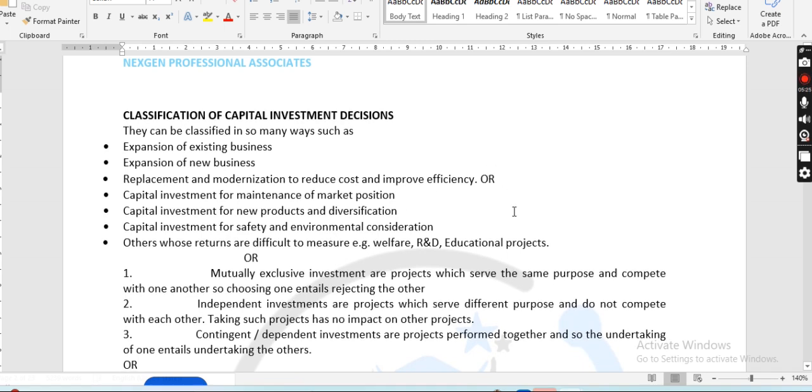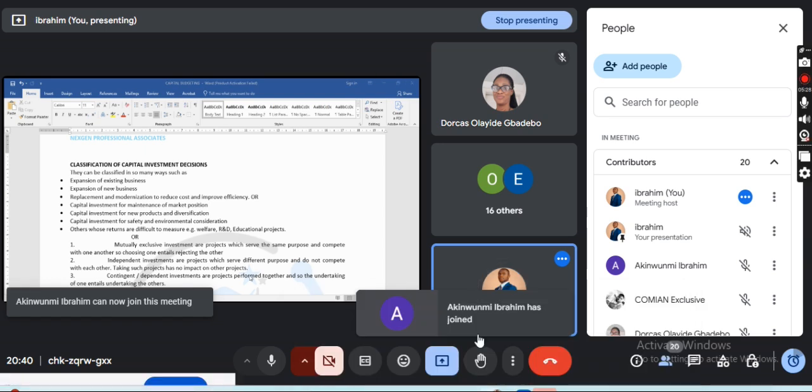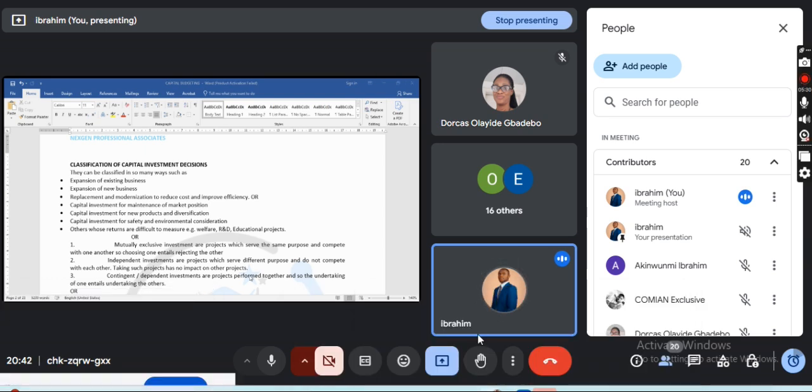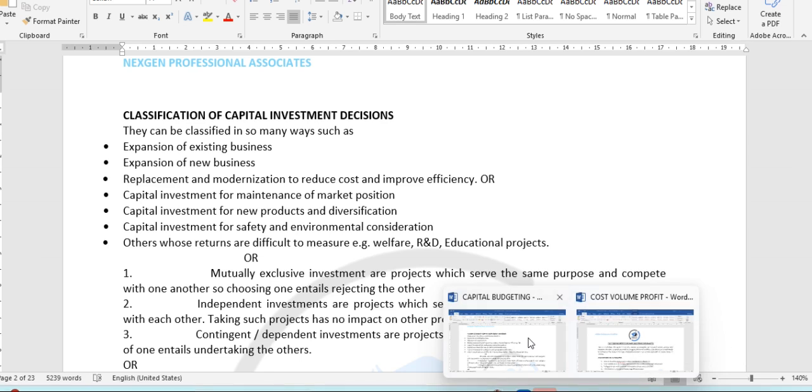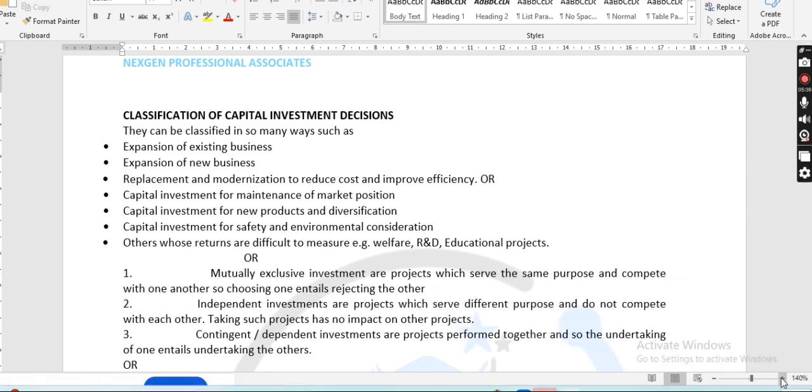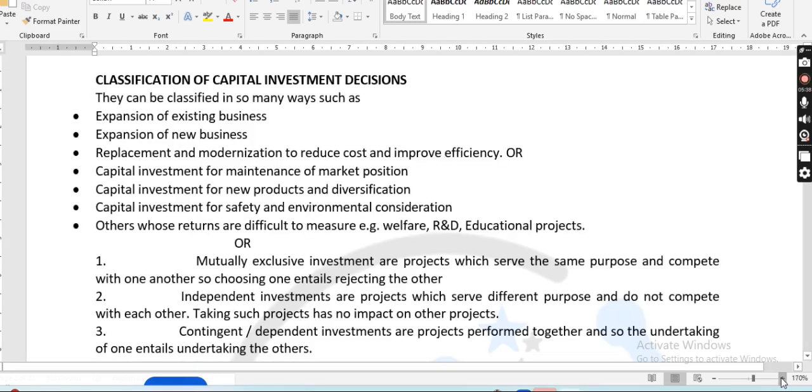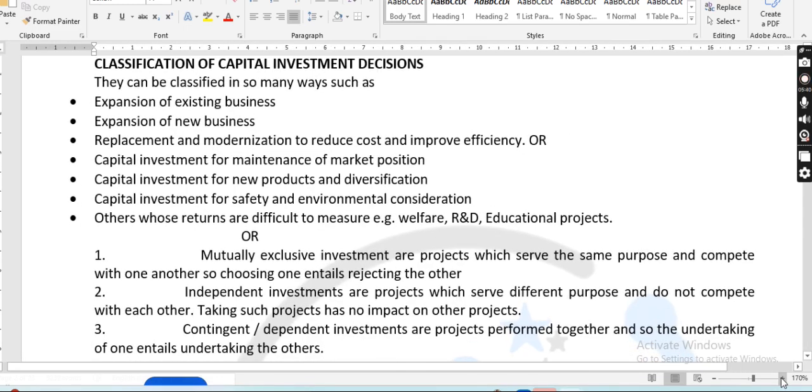Now, let's quickly look at the classification of capital investment decisions. When you want to make a capital investment decision, you can classify it in different ways. Number one, expansion of existing business.